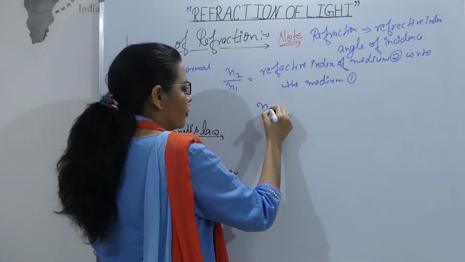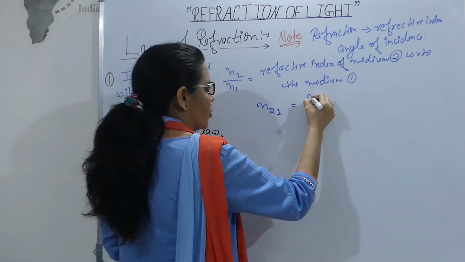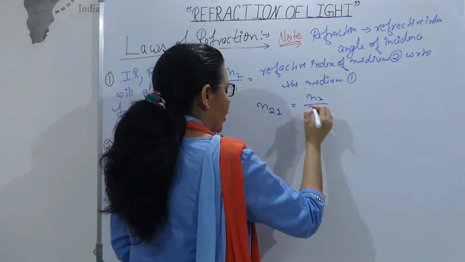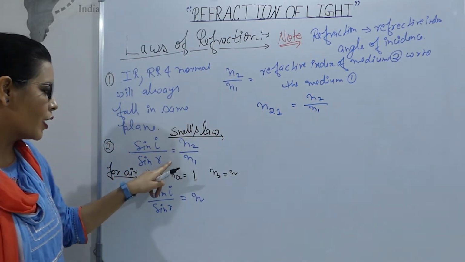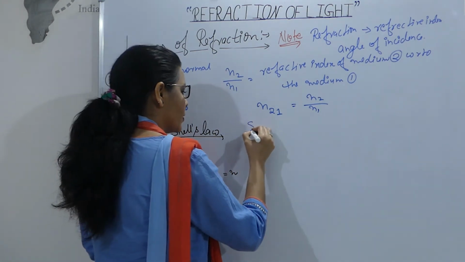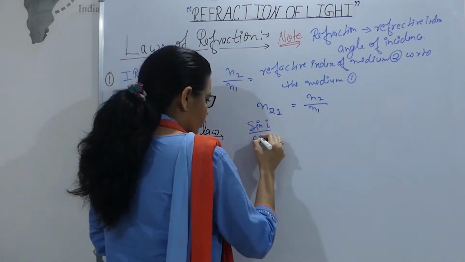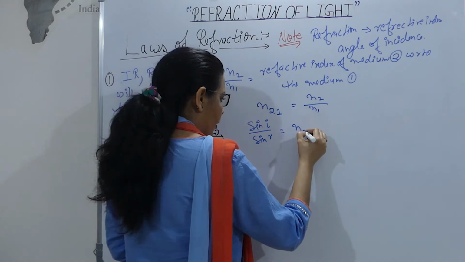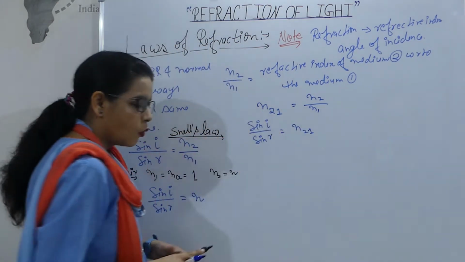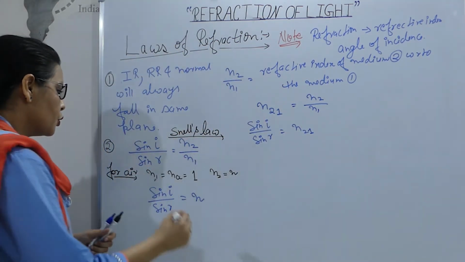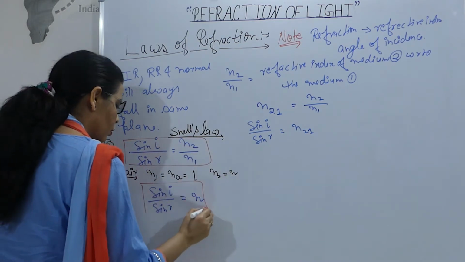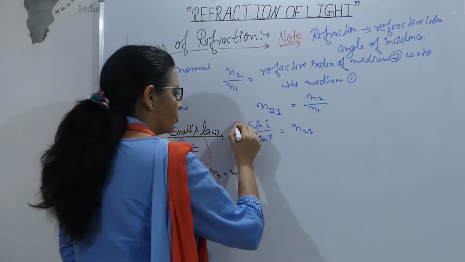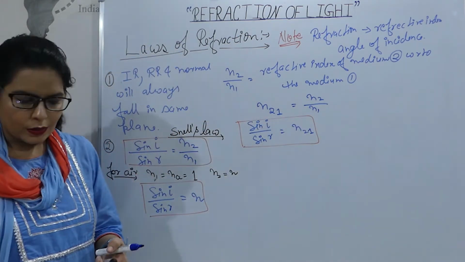How do we write it? N21 is equal to N2 by N1. So here we can write this law like this also, sin I by sin R equals N21. It's up to you, you can write it any way. This is also Snell's law.